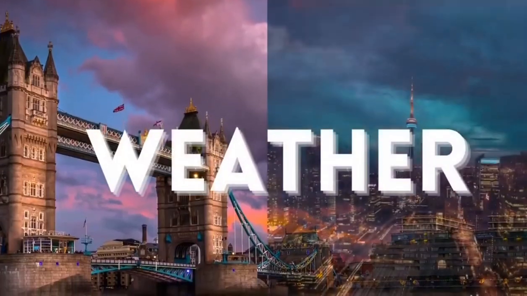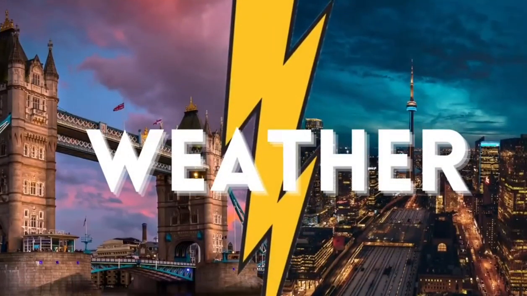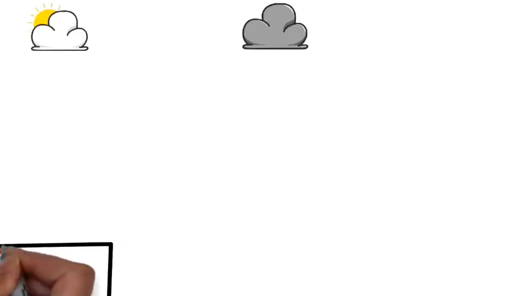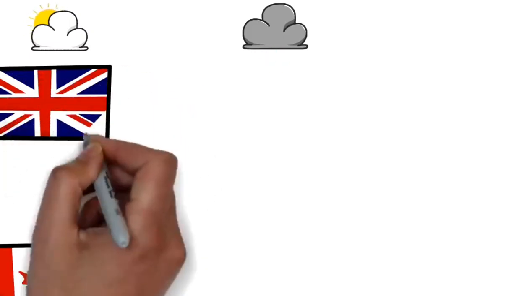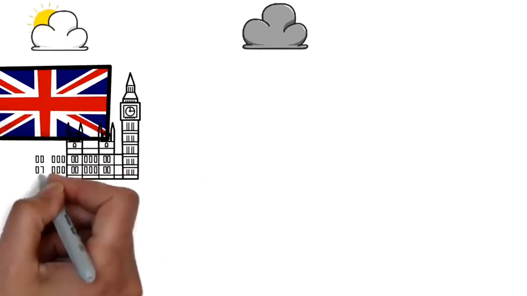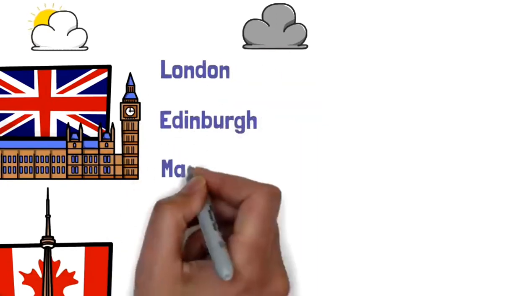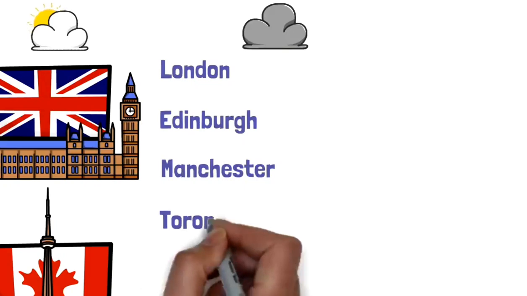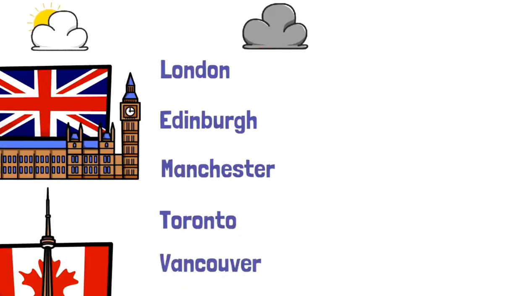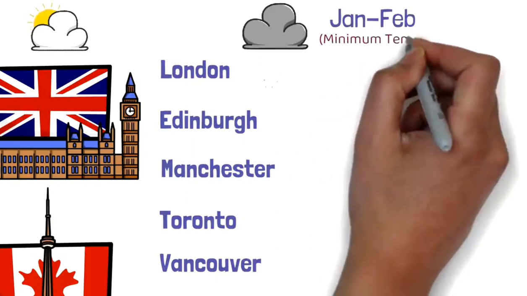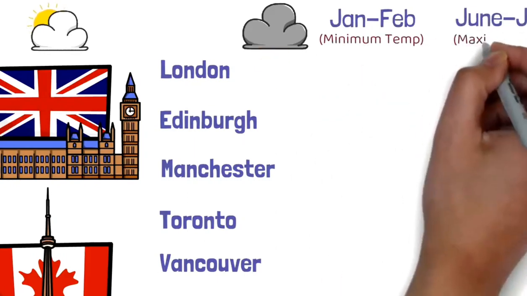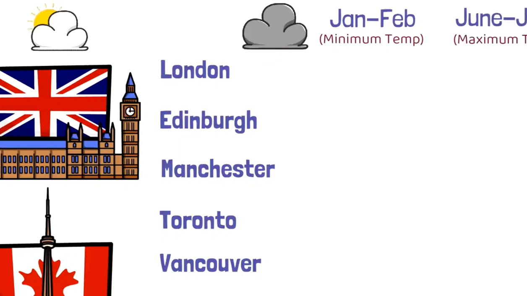Let's discuss about weather now, because when it comes to Canada, it's very important to discuss about the weather, because obviously Canada is famous for its harsh winter climate. So in here I've listed down the three cities both from UK and Canada. From UK I have chosen London, Edinburgh, Manchester, and from Canada I've chosen Toronto, Vancouver and Calgary. We'll discuss the minimum temperatures in the month of January and February and the maximum temperatures in the months of June and July, so we can get to understand about the winter and the summer weather as well.